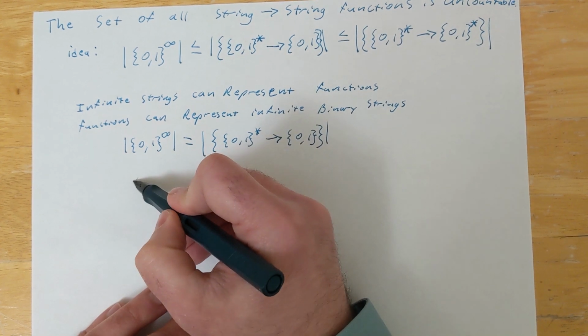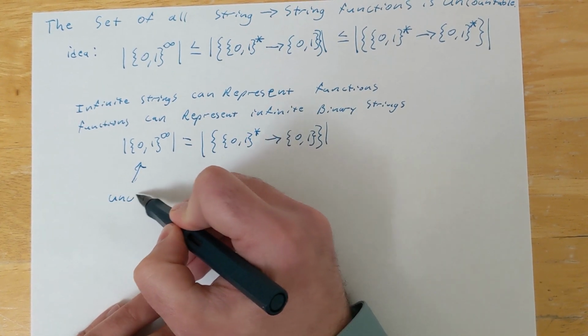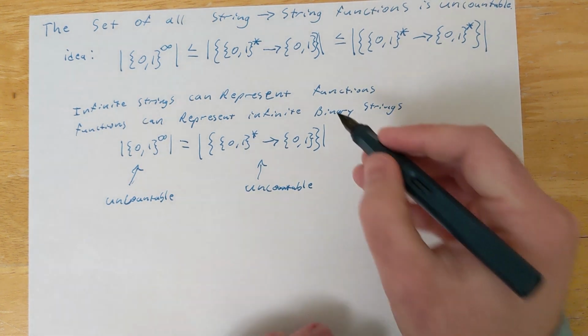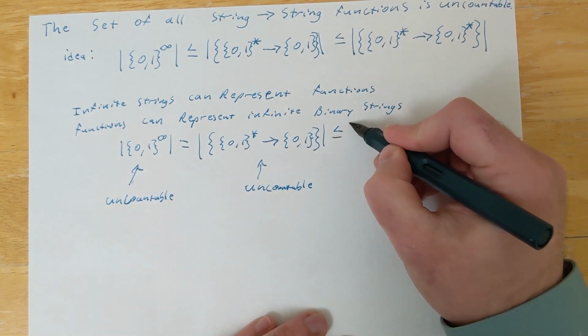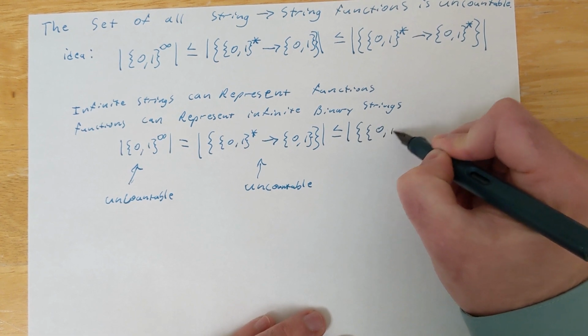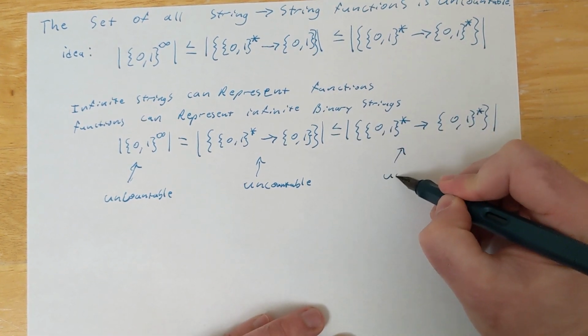And since we knew that this was uncountable, so is that. And since the number of functions mapping binary strings to 0 and 1 is a subset of the number of functions mapping strings to strings in general, that means this set size is less than or equal to the number of string to string mappings, and so this is also uncountable.